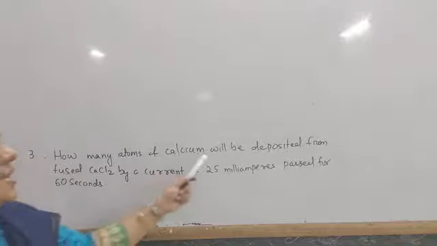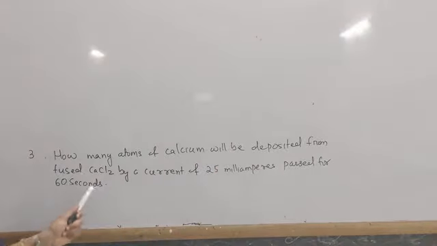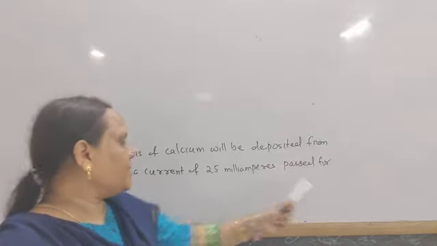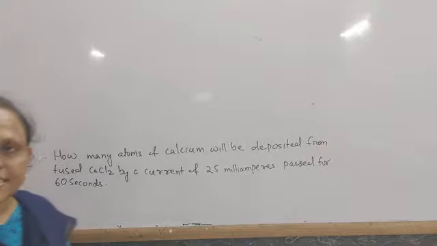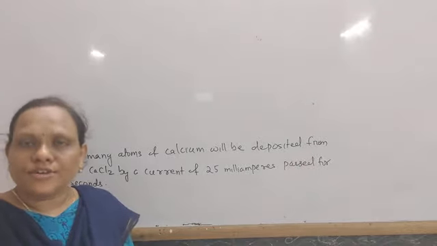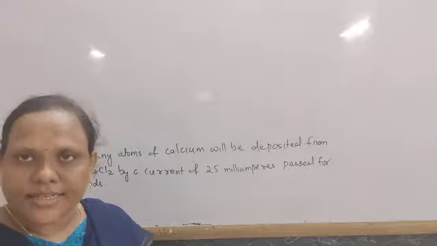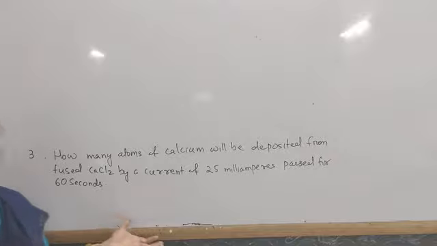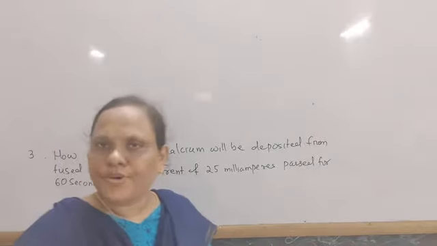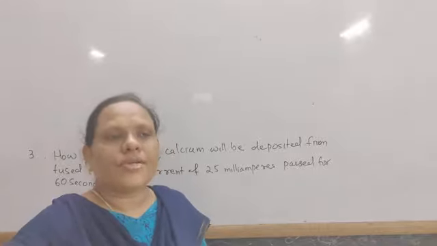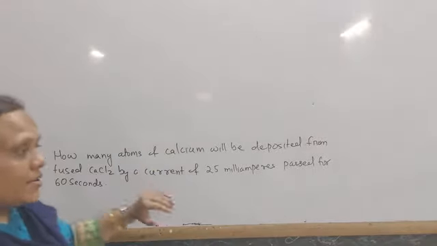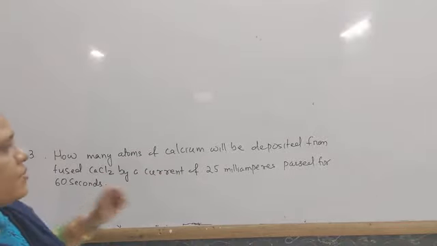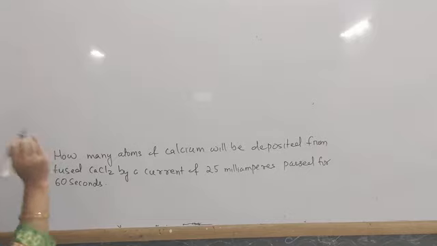How many atoms of calcium will be deposited from the fused calcium chloride by a current of 25 milliamperes passed for 60 seconds? From here, first you either find out the mole of calcium or the weight of calcium deposited. Either you find the amount of calcium in terms of mole or in terms of weight, then you can calculate the number of atoms. So how many atoms of calcium will be deposited?